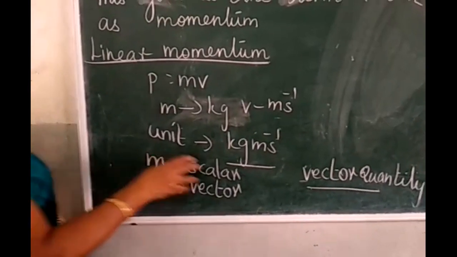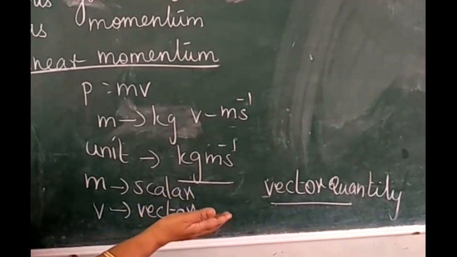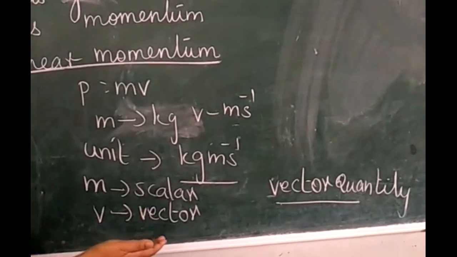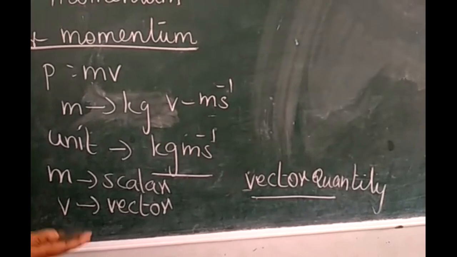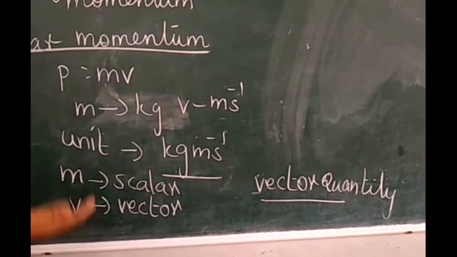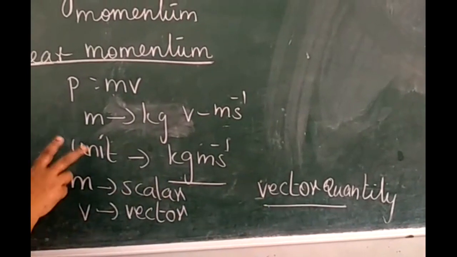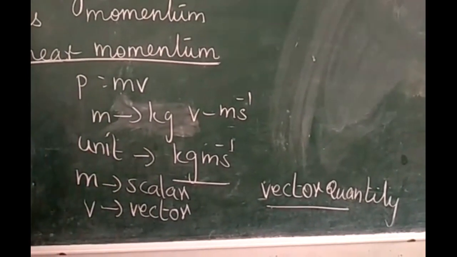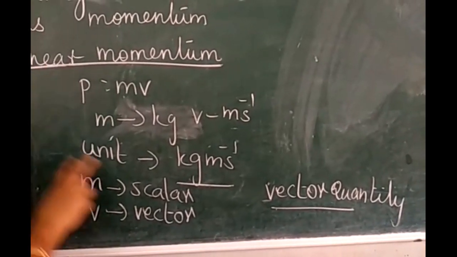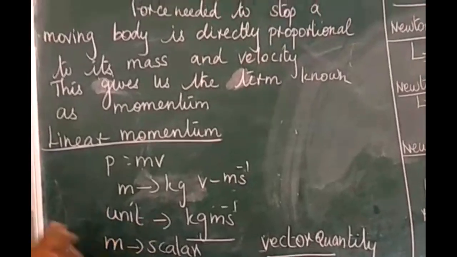Mass is a scalar quantity. A quantity which possesses only magnitude is called a scalar quantity. A quantity which possesses both magnitude and direction is called a vector quantity. Velocity is a vector quantity. So linear momentum is a vector quantity. They ask two questions in this paragraph. What is the unit of linear momentum? And whether it is a scalar or vector quantity.